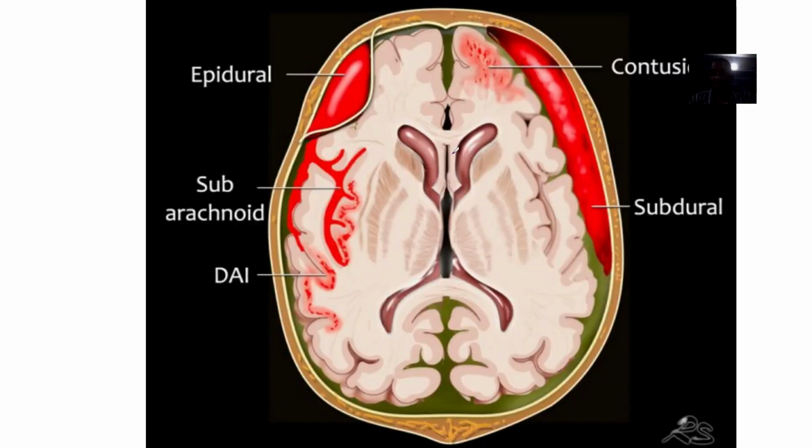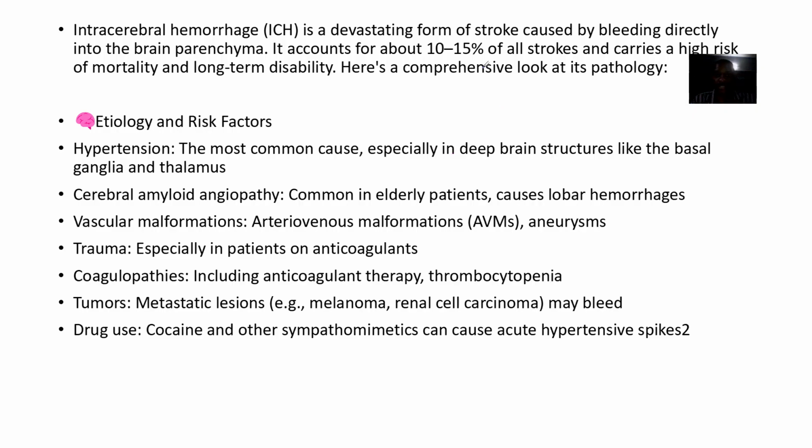So for this thing, it's just trying to talk about bleeding in the brain. So looking at the pathology, you're trying to say, okay, how does this thing actually look like. So intracerebral hemorrhage, you said it's a devastating type of stroke. It's caused by bleeding, and this bleeding is occurring directly into the brain parenchyma.